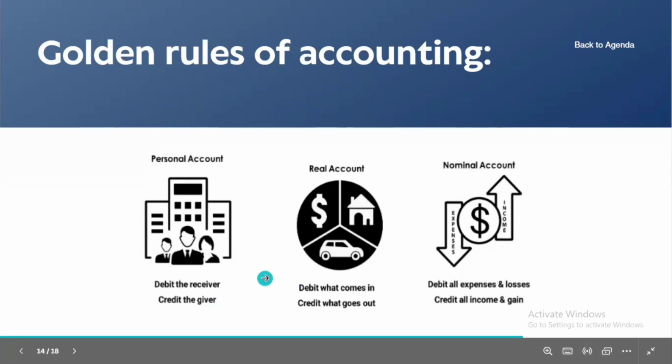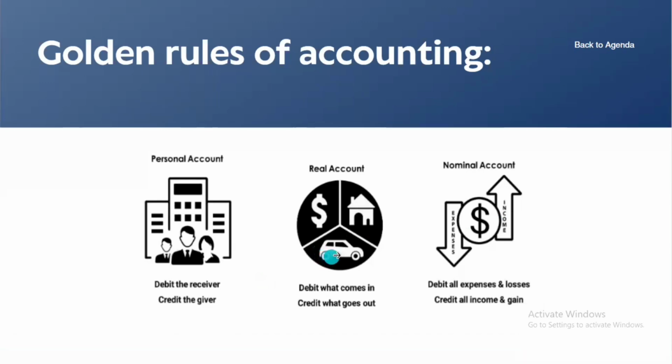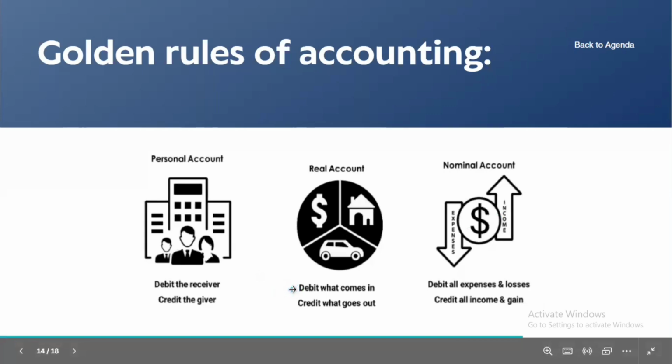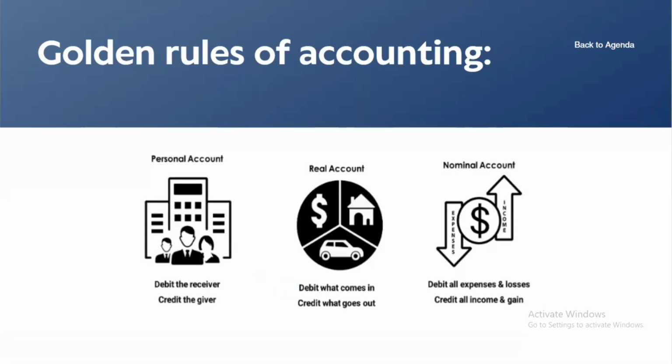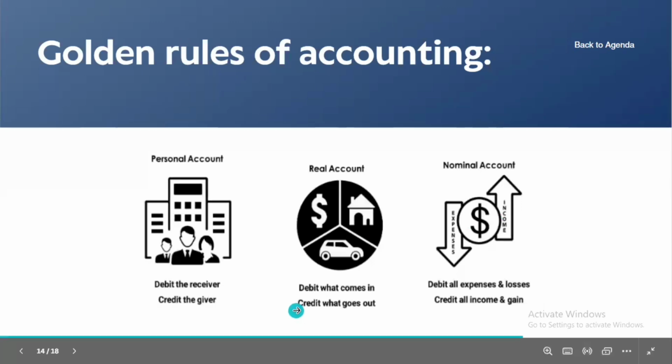In the next example, we purchased a machinery for cash. Here both machinery and cash are assets, which come under real account. We purchased a machinery, so machinery is coming in, so debit the machinery account. We purchased the machinery for cash, which means cash is going out, so credit the cash. So the entry is machinery account debit to cash account.